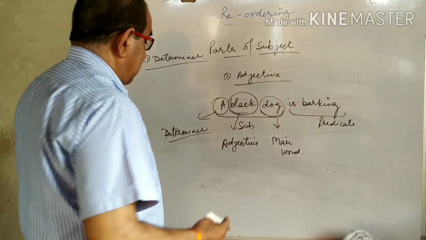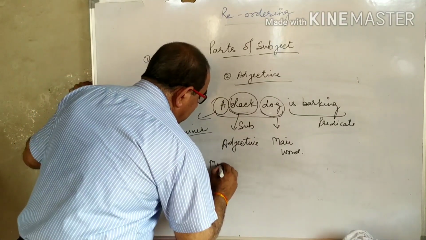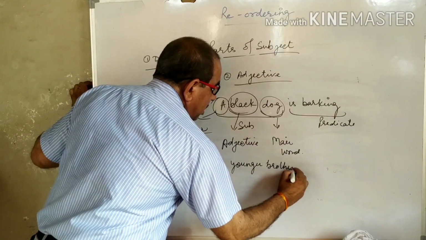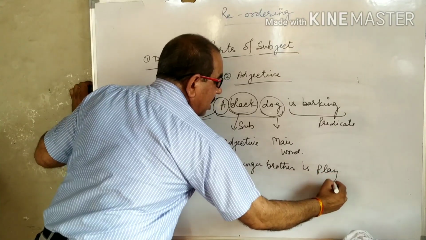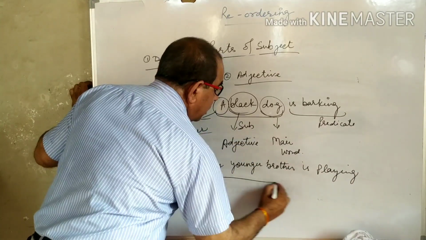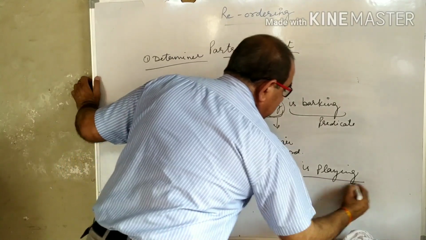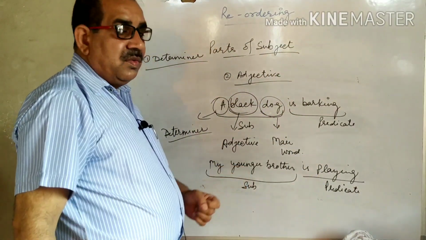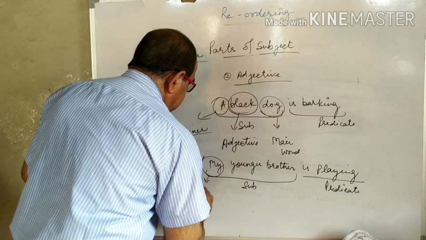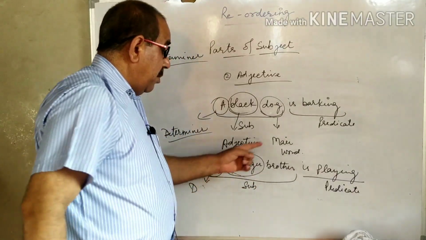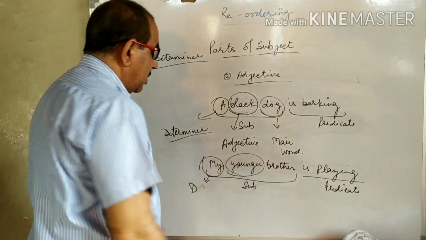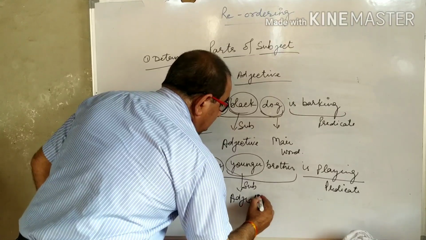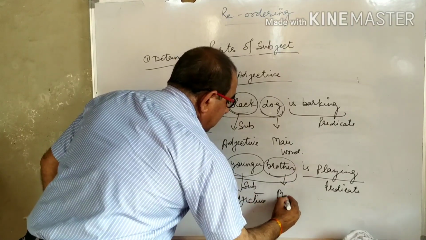Another example we have studied some time before: my younger brother is playing. Now this part is subject and this is predicate. Here also the subject is of three words. This is determiner and this modifies the subject. So this part is called adjective, and this part is the main word.